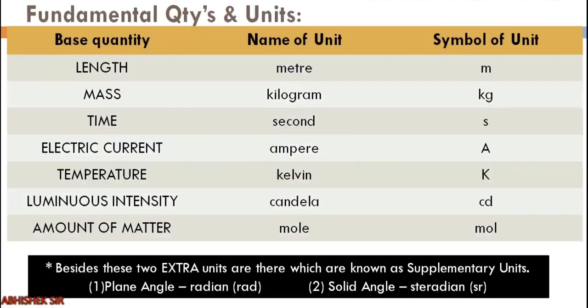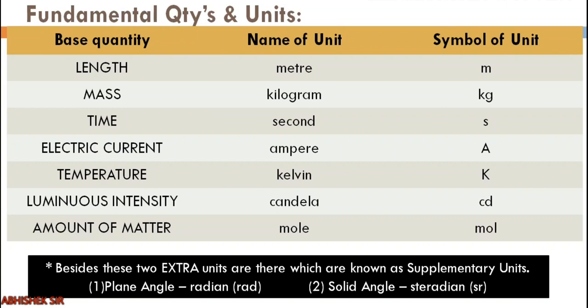Now what they have decided is there will be 7 fundamental quantities and their units. In this table you can find the base quantity, the name of the unit, the full word, and the symbol of that word. For example, length is measured in meter and the symbol of meter is small m. Note the difference in other units, some are capital and some are small. Mass we have kilogram, kg, time we have second, small s, electric current, ampere, capital A, temperature, Kelvin, capital K,